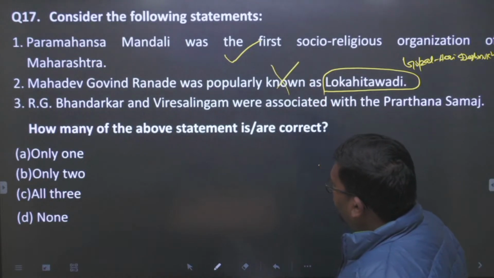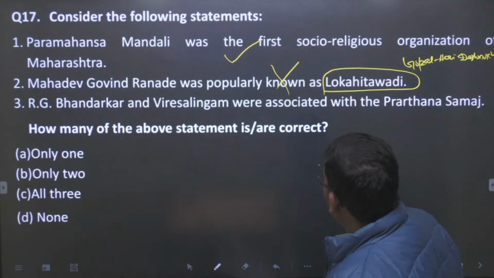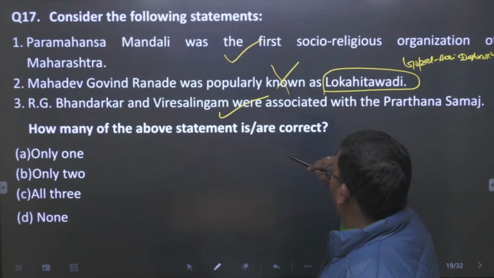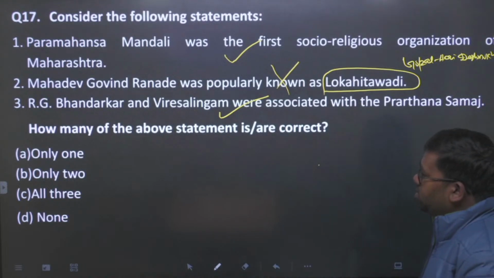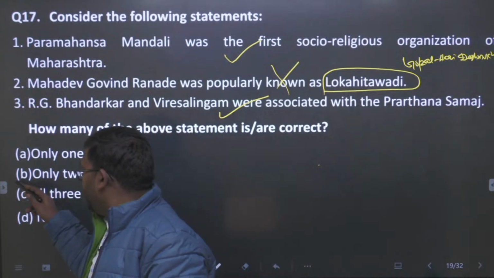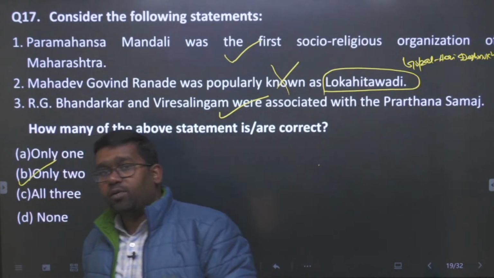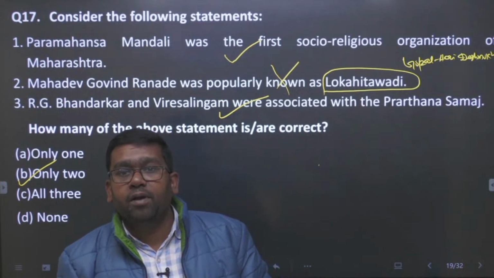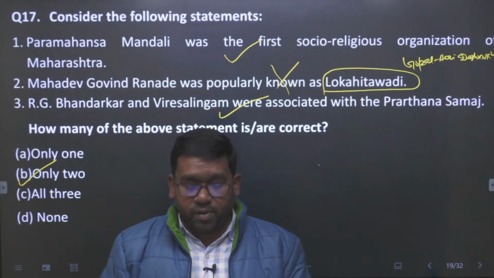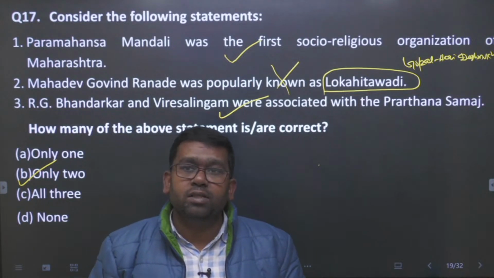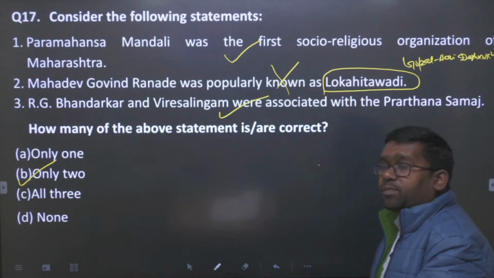R.G. Bhandarkar and Veeresalingam were associated with the Prarthana Samaj. So this statement is true, है ना. They have taken this Samaj to South India also. So, yes, in this question the answer will be B. Only 2 statements are true in this question, है ना. Okay. So, let us discuss now question number 18, and question number 18 is related to Ramakrishna Paramahans.